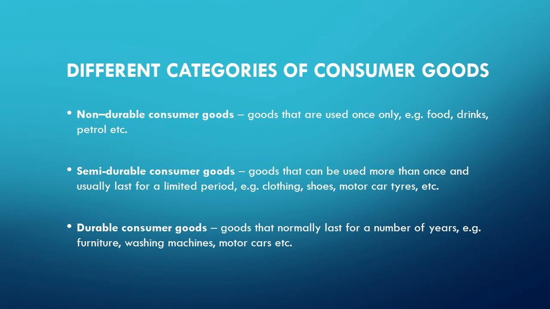These are goods that can be used more than once and usually last for a limited period of time, e.g. clothing, shoes, motor car tires, etc. And the last category of consumer goods are the durable consumer goods. These are goods that normally last for a number of years, e.g. furniture, washing machines, motor cars, etc.